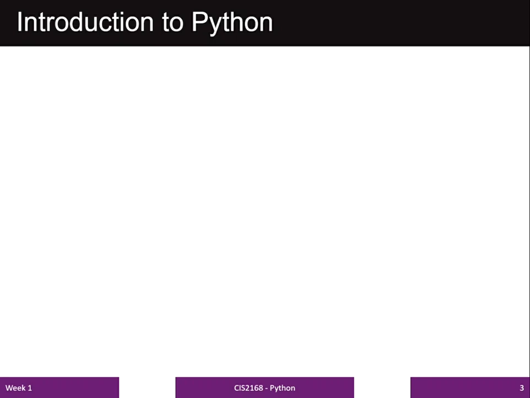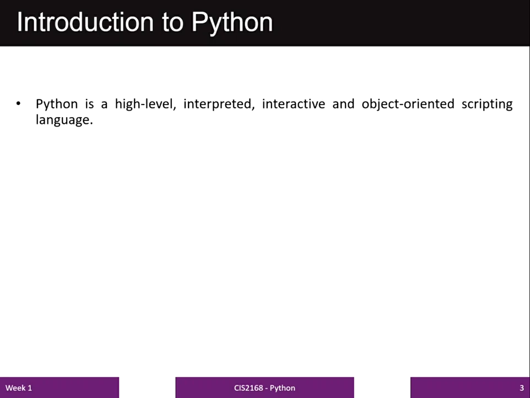Okay, so we will start with the introduction of Python programming, and the first point given here is that Python is a high level language. So what is the meaning of high level language? As a programmer, it is difficult to understand machine code. So what programmers generally do is write their programming code using a high level language.